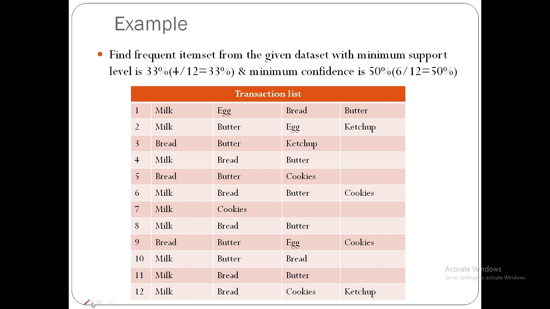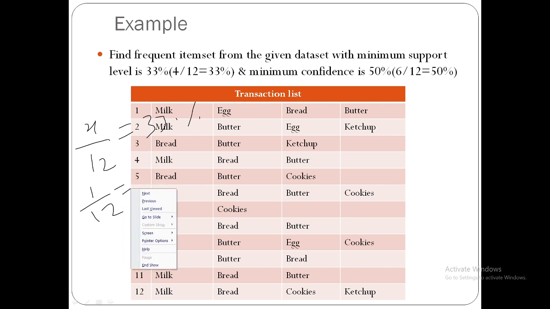X divided by 12 equal to 33 percent. How exactly is this done? Here, x divided by 12 equal to 33 percent. First you have to start with 1 divided by 12. Is it 33 percent? No. Then you have to go for the next, 2 divided by 12, 3 divided by 12. Like this, go on doing that. We will find the final answer, that is 4 divided by 12. Same way you have to go for this one. 6 divided by 12 is 50 percent.